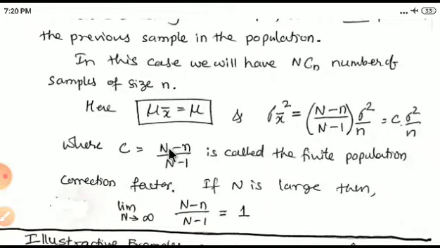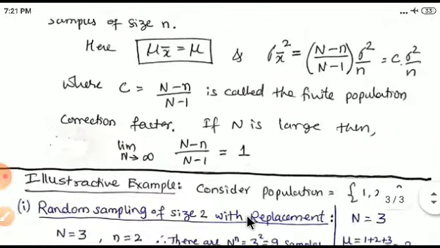Here, the factor (N minus n) upon (N minus 1) is the finite population correction factor. So if capital N is very large, then this quantity is 1, as the limit of capital N tending to infinity of (N minus n) upon (N minus 1) is 1.